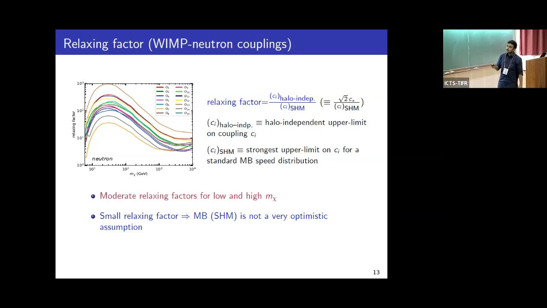This is an example of the relaxing factor as a function of WIMP mass for WIMP-nucleon coupling. All of these operators show a general feature: a moderate relaxing factor in the low and high WIMP mass regime and a large relaxing factor in the intermediate mass regime. Note that a small relaxing factor implies that the Maxwell-Boltzmann distribution is not a very optimistic assumption.